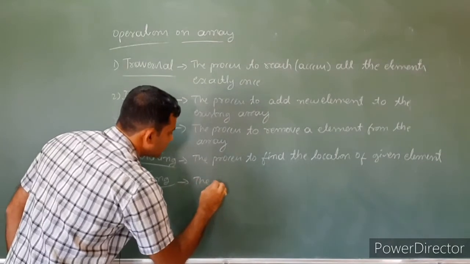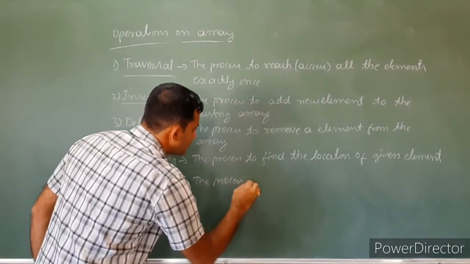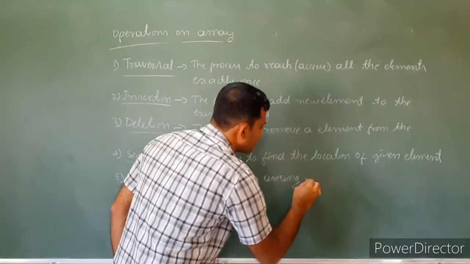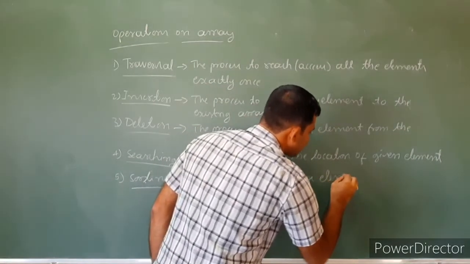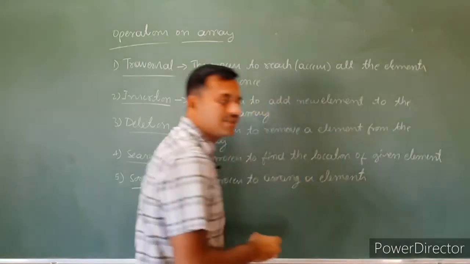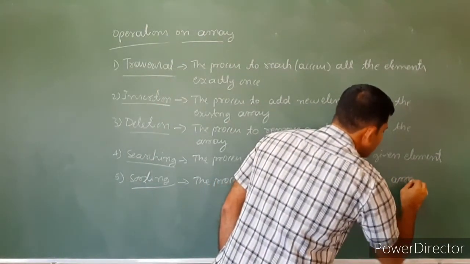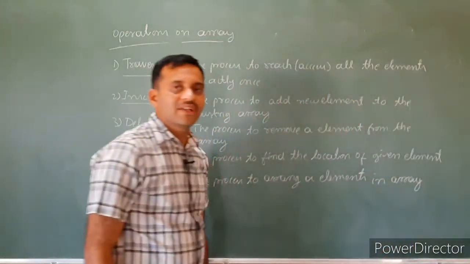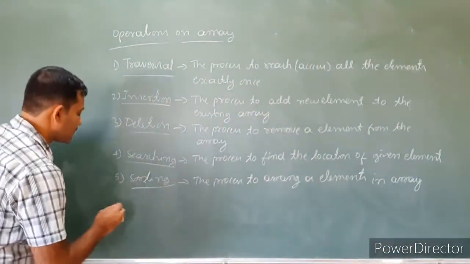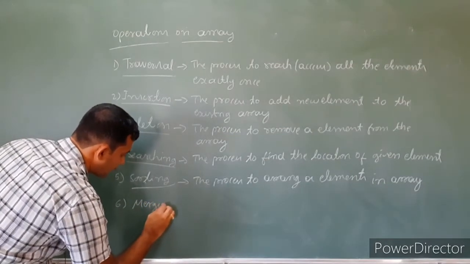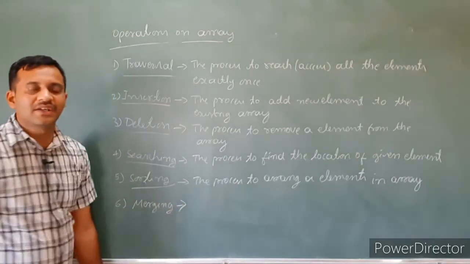Then fifth one, sorting: the process to arrange elements in an array. That is called sorting. Then the last one, merging.